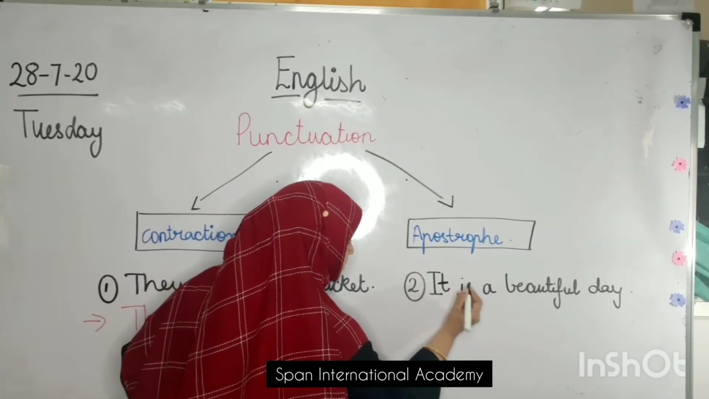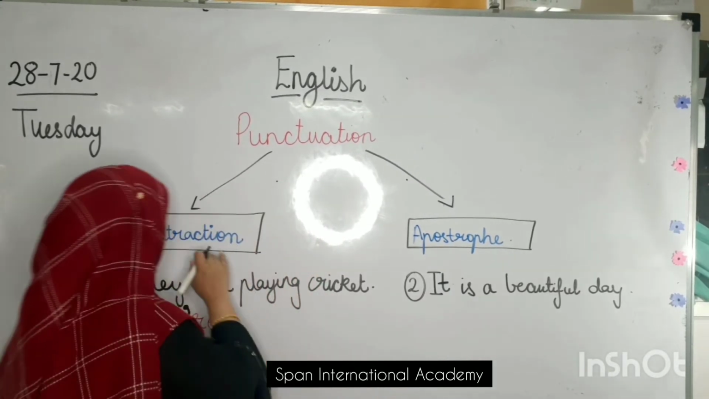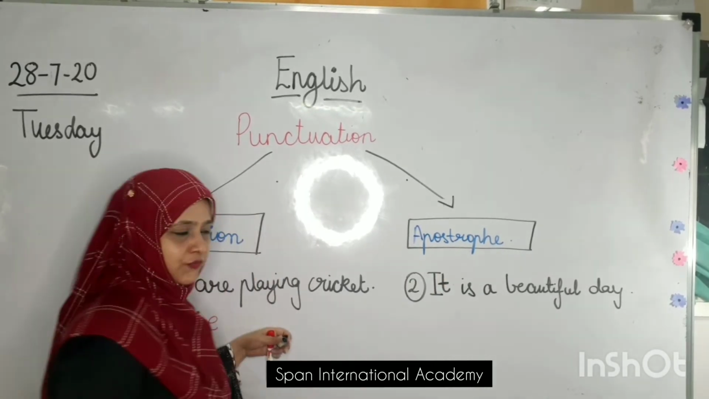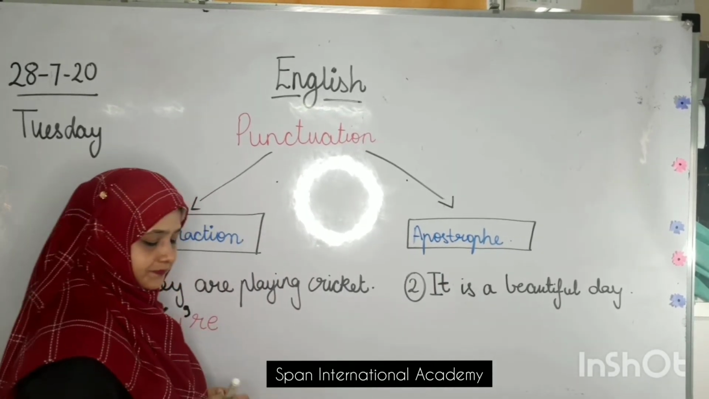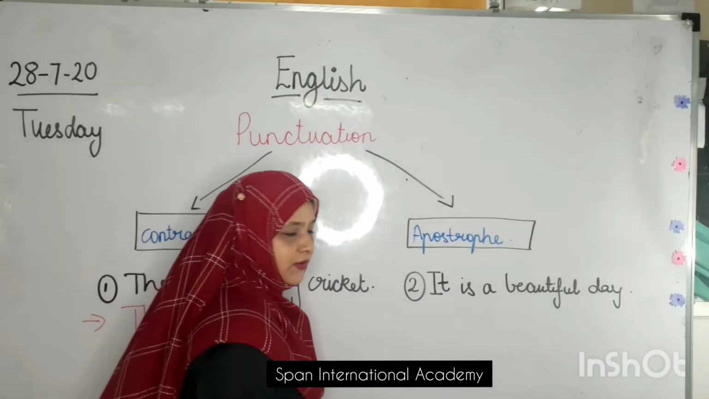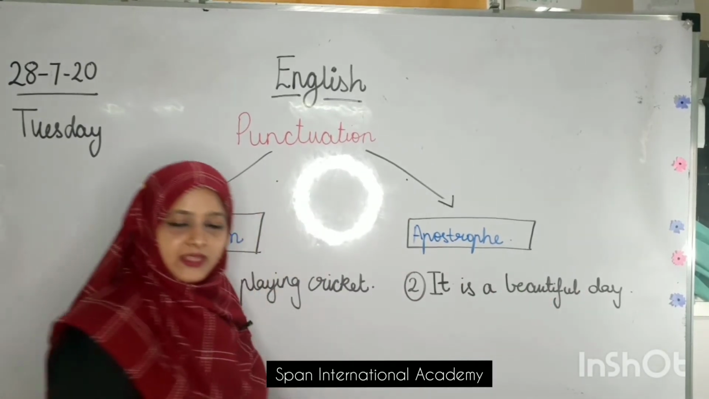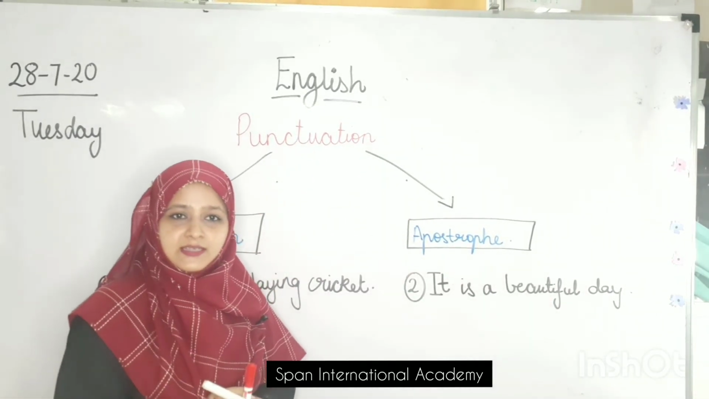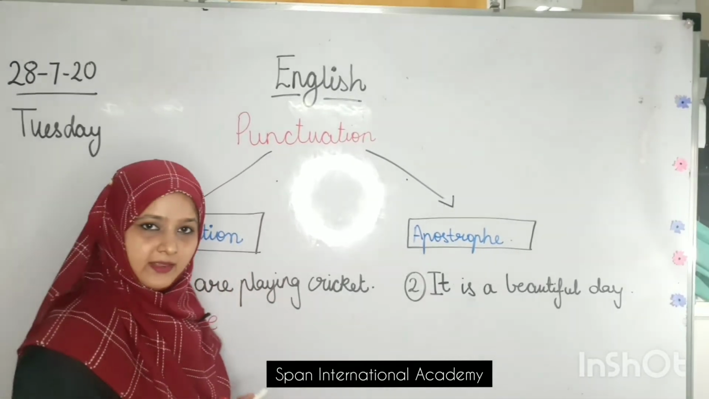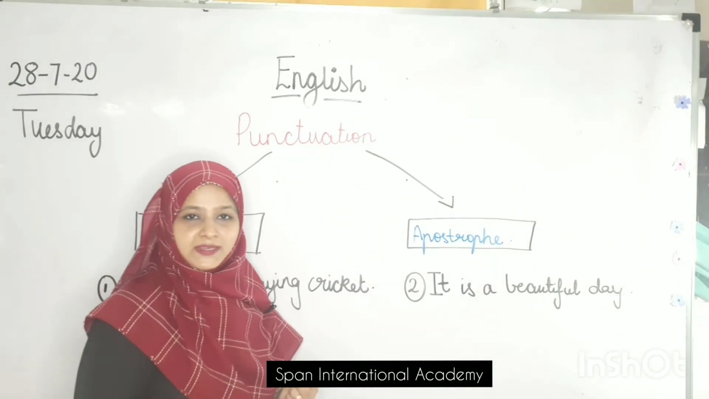I will do this sentence, and these two words I'm going to mix and make a contraction using an apostrophe. So how do I do it? Let's read the sentence first. I will read, you all will repeat. It is a beautiful day. It is a beautiful day, isn't it? It is my Tuesday and it is a beautiful day. Yes, we all are enjoying at home, sitting with our parents, spending time with them.